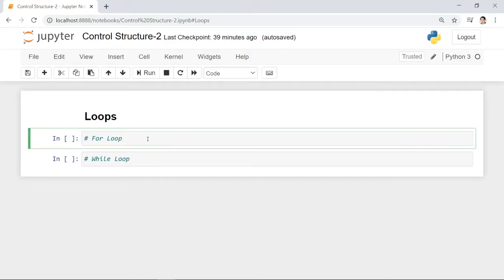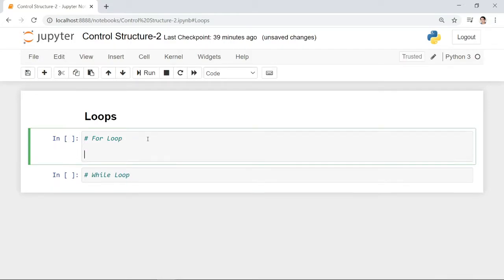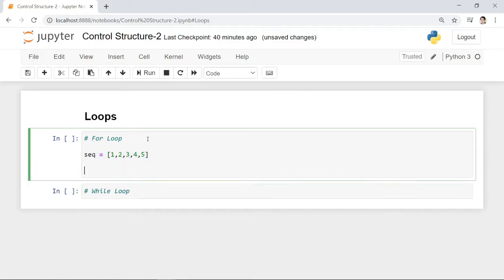For the for loop, first we define a sequence. Let's define it inside a variable. So sequence is equal to 1, 2, 3, 4, 5. If you remember from previous lectures, this is a list. Okay, so let us do a for loop on this sequence.